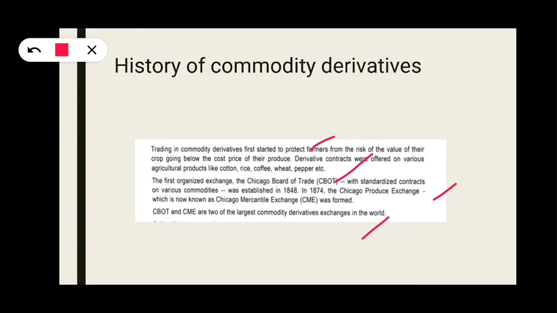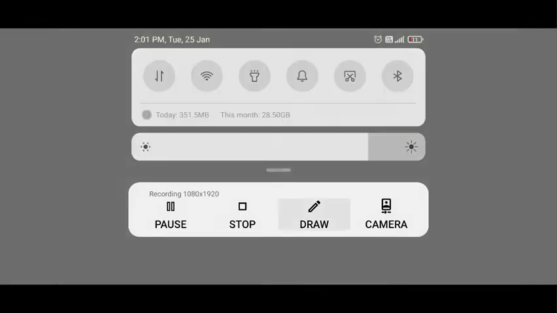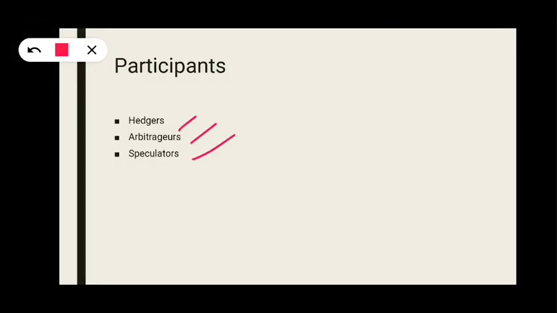These are the two largest commodity exchanges in the world, and the participants are hedgers, arbitrageurs and speculators. Suppose a farmer, or anyone, say a copper manufacturer who uses copper as an input and produces copper items, came to you and said that the copper price is going to increase 3 months from now.